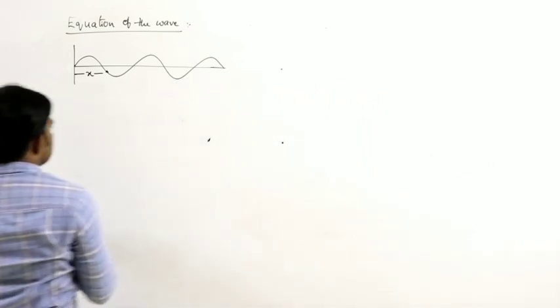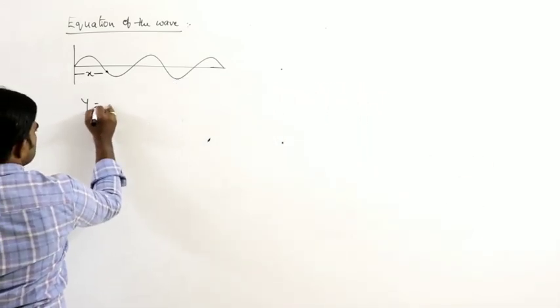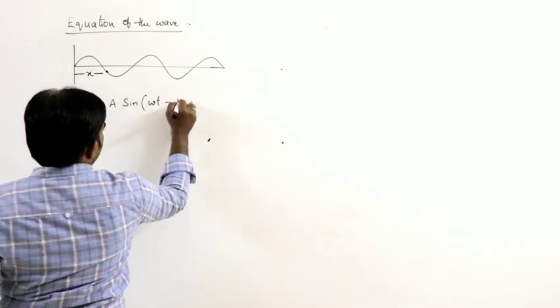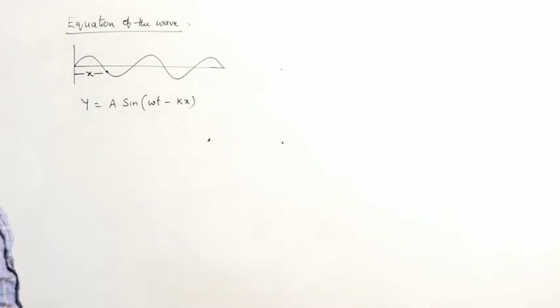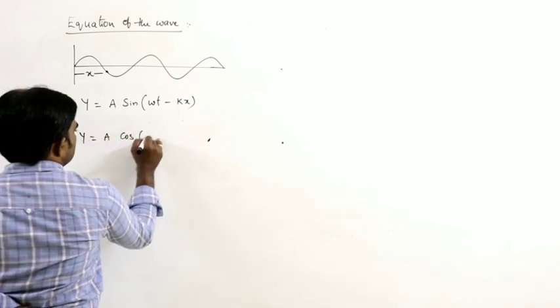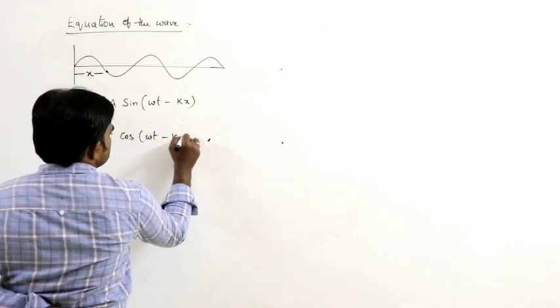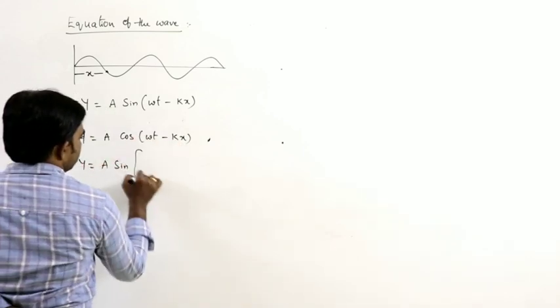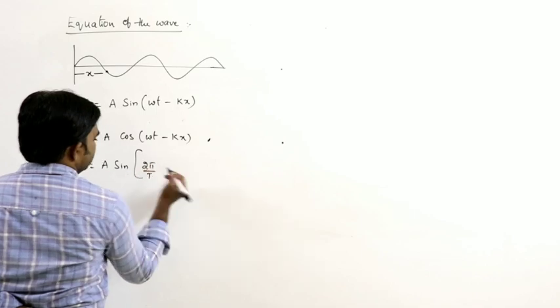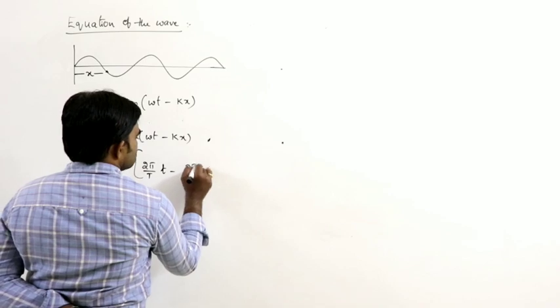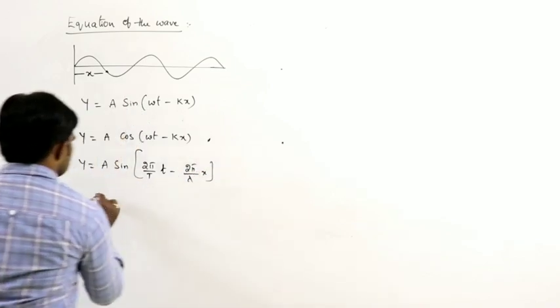So the progressive wave equation we can write as y is equal to a sine of omega t minus kx. The different forms: this can also be written as a cos of omega t minus kx, or y is equal to a sine of, omega can be written as 2 pi by T into small t, minus k, which can be written as 2 pi by lambda into x.